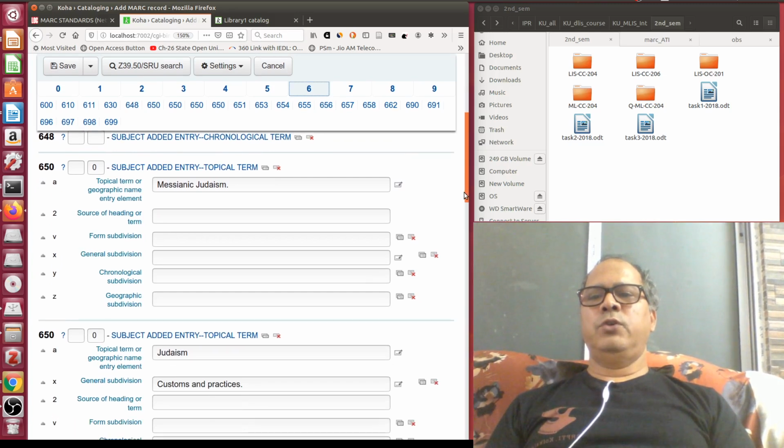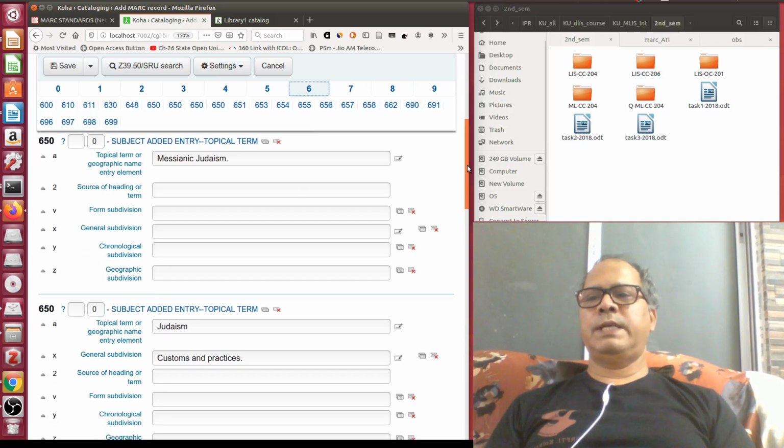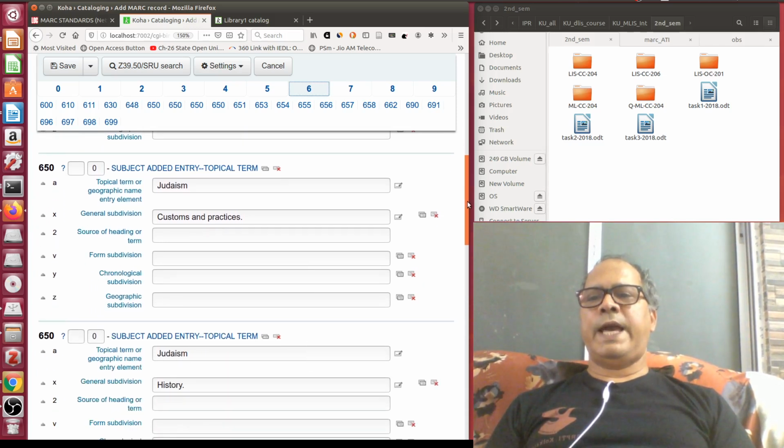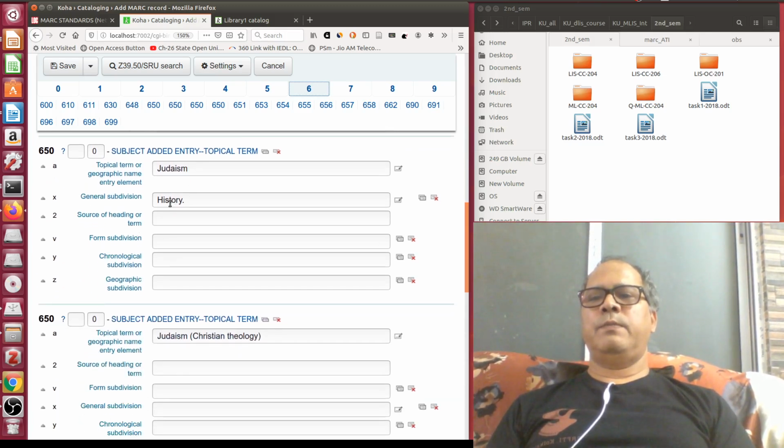Then 650 you see Messianic Judaism. So this is the first occurrence of the repeatable field 650. They have utilized another subject heading, Judaism. So this is the general subdivision, and this is the topical heading, subfield A and subfield X. So subfield A is Judaism, subdivision is history.